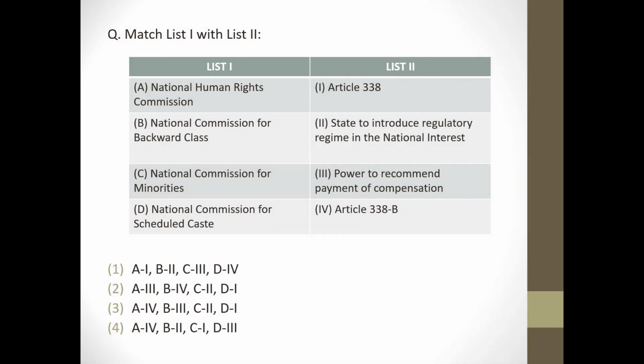Next question, match the following. National Human Rights Commission, power to recommend payment of compensation. National Commission for Backward Classes, Article 338B. National Commission for Minorities, state to introduce regulatory regime in the national interest. National Commission for Scheduled Caste, Article 338. So answer will be option 2.